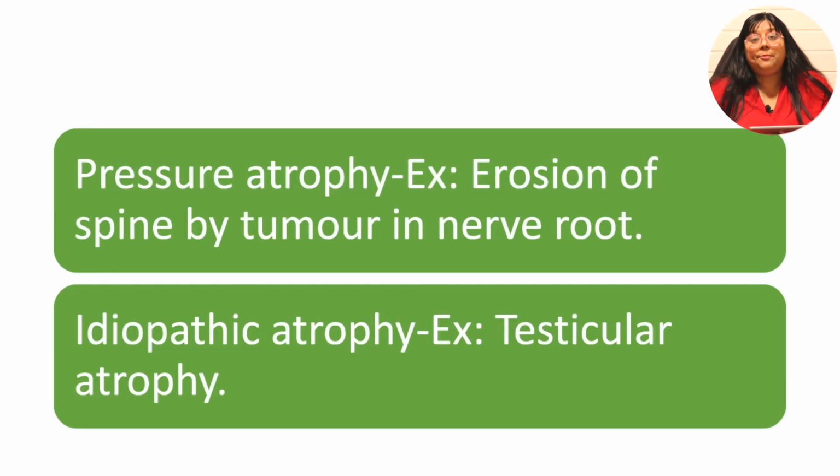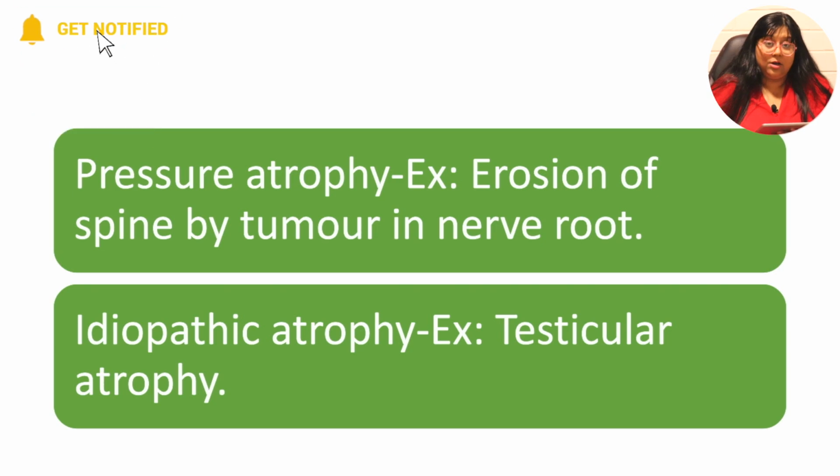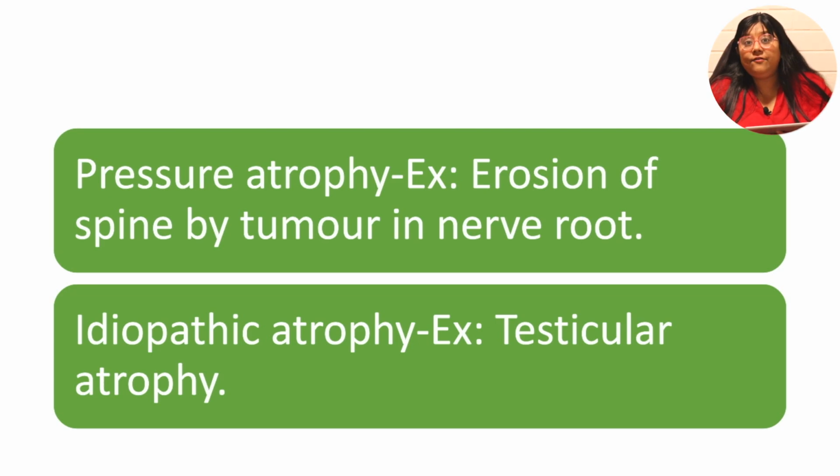Other types of atrophy are pressure atrophy. For example, if a tumor is compressing, that is putting pressure on the nerve root, there will be erosion of the spine. This is just an example of pressure atrophy. Another example of pressure atrophy is in the liver when there is amyloidosis. Because of the deposition of amyloid, it is putting pressure and the hepatocytes will undergo atrophy. And the last example of pathological atrophy is idiopathic atrophy, which you can see in cases of testicular atrophy.